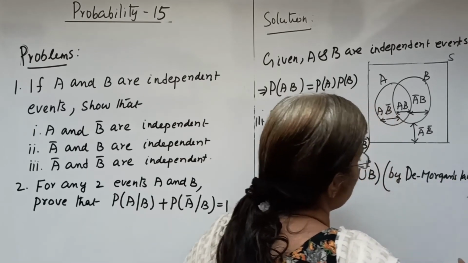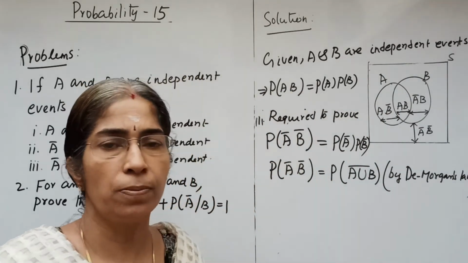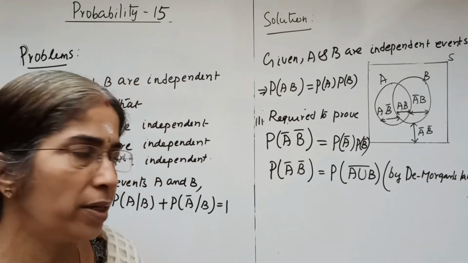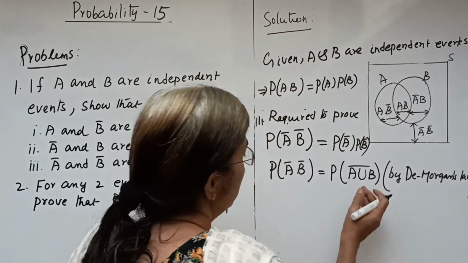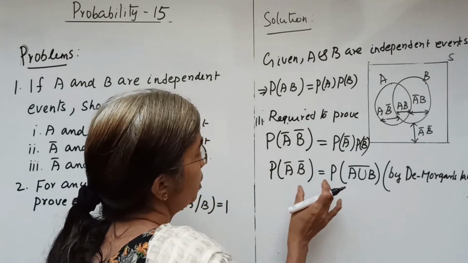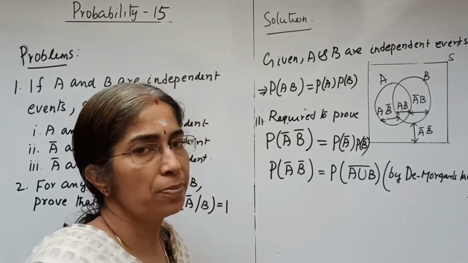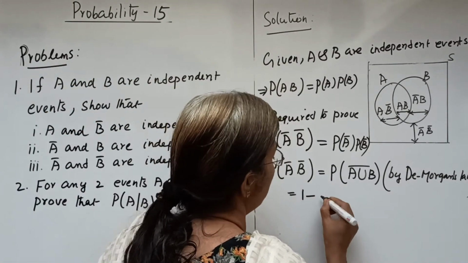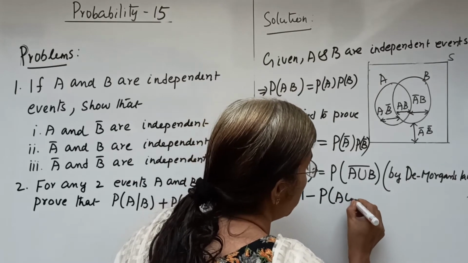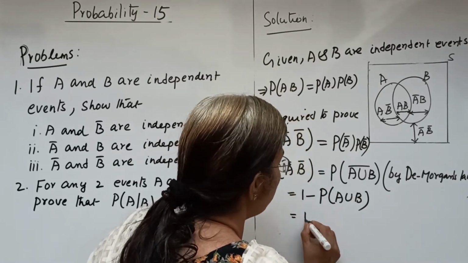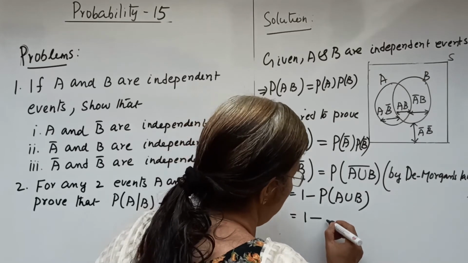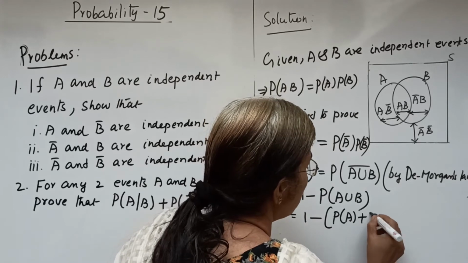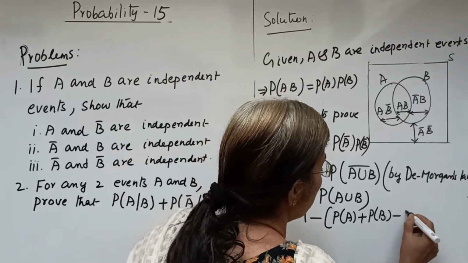We have already discussed the two cases: A union B whole bar equal to A bar intersection B bar, and A intersection B whole bar equal to A bar union B bar. So P of A bar intersection B bar equals P of A union B whole bar, which can be written as 1 minus P of A union B, and we know the formula for P of A union B. So it is equal to 1 minus P of A plus P of B minus P of AB.